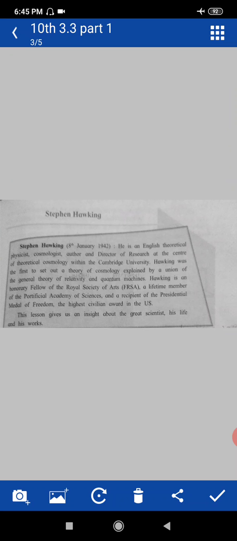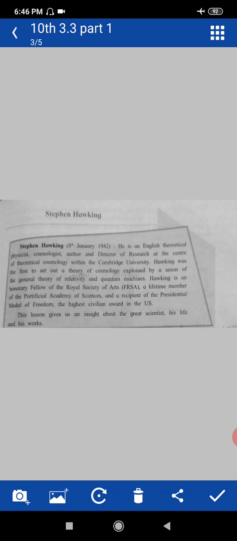Physicist means expert in physics. He was the cosmologist, who studies the science of the origin and development of the universe, and was also author and director of research at the Centre for Theoretical Cosmology within Cambridge University. Okay, who was Stephen Hawking?